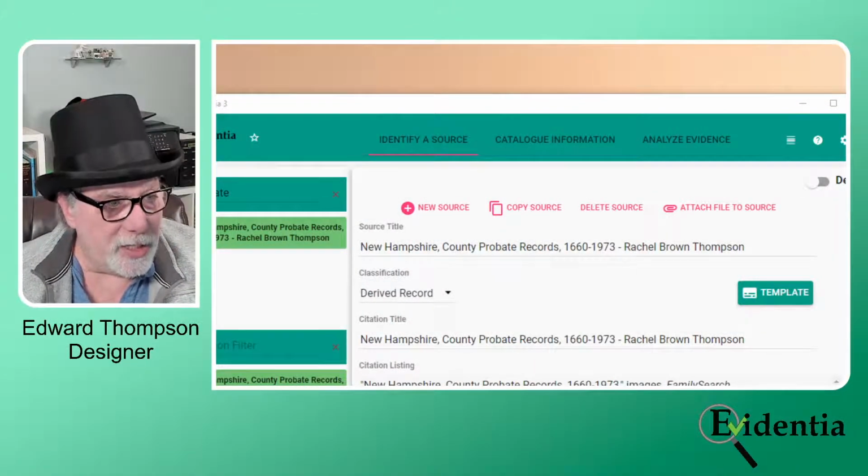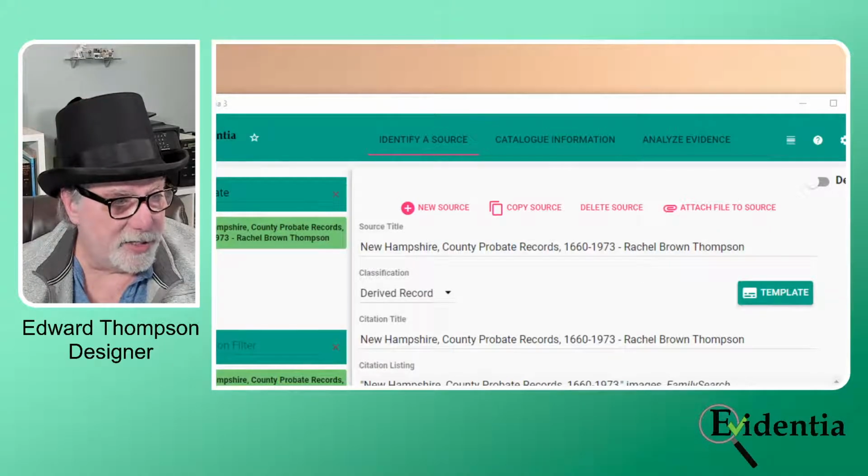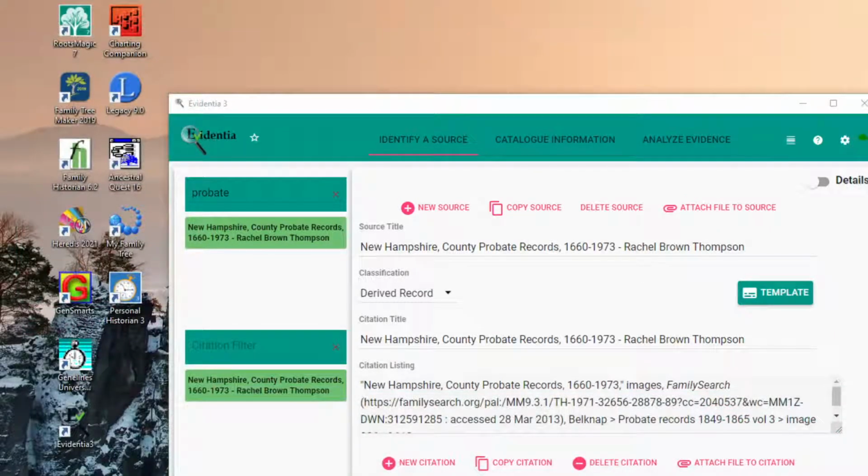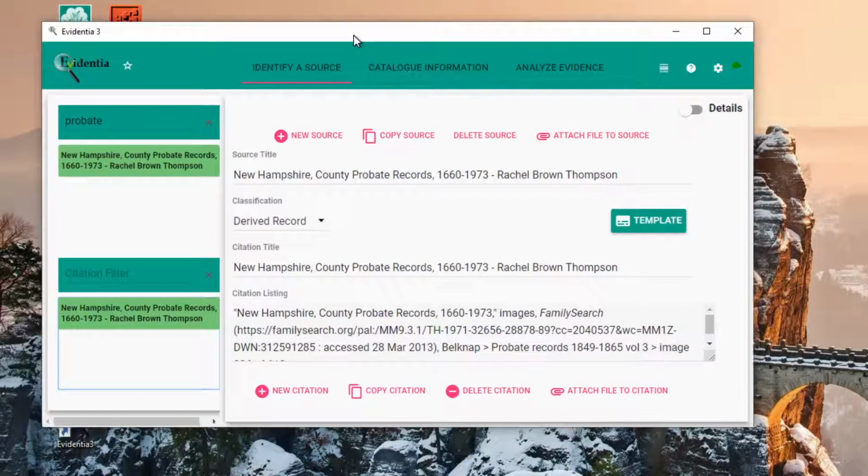Now, give me one second here to improve this display. Nope, I got it right. Okay. Let me get the window in properly then. There we go.